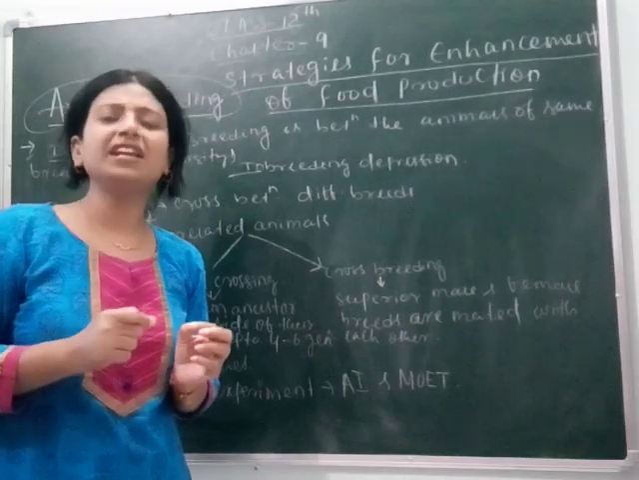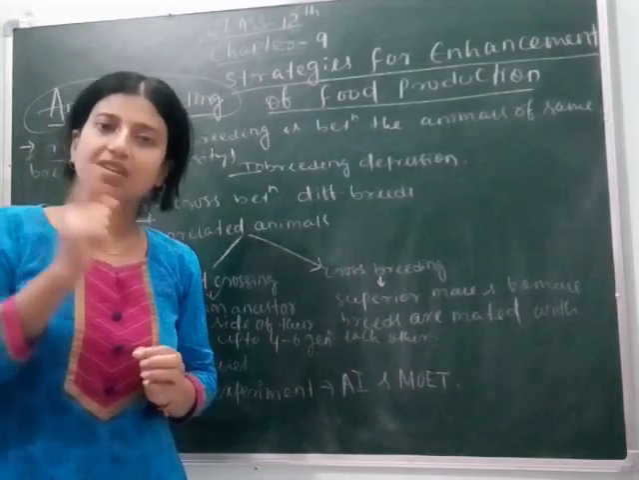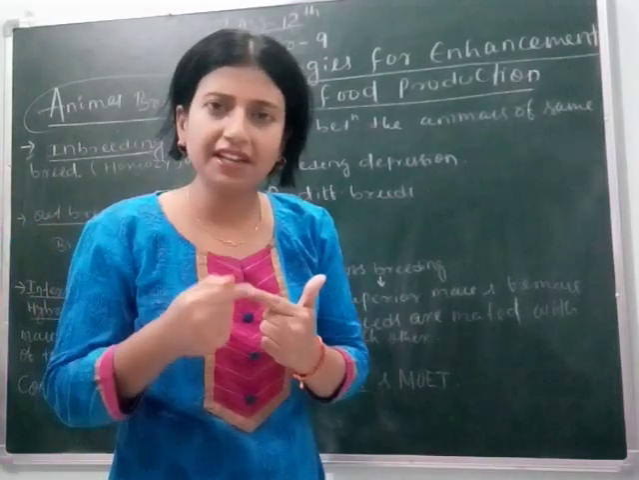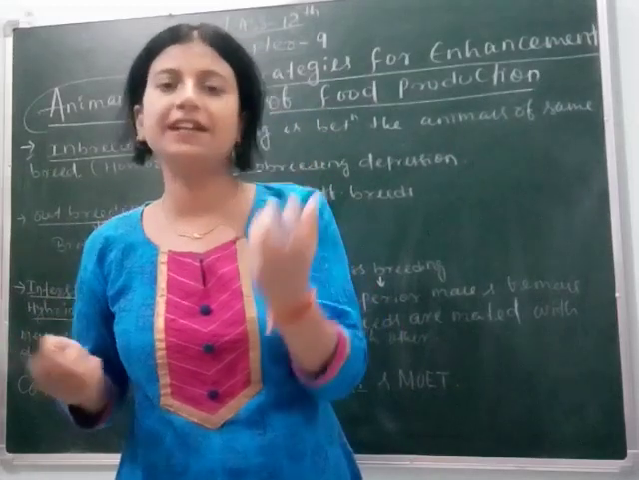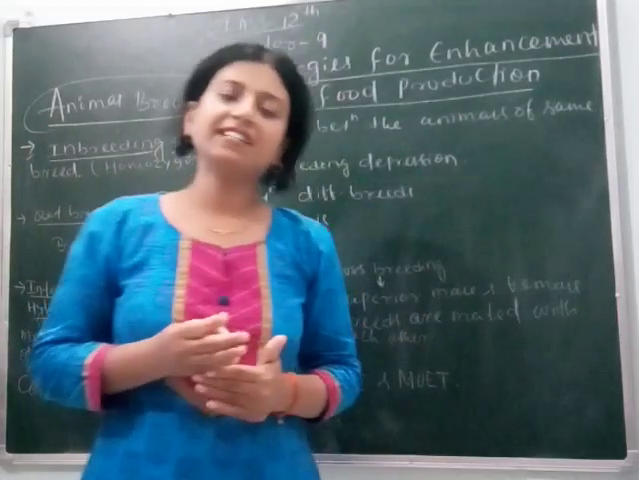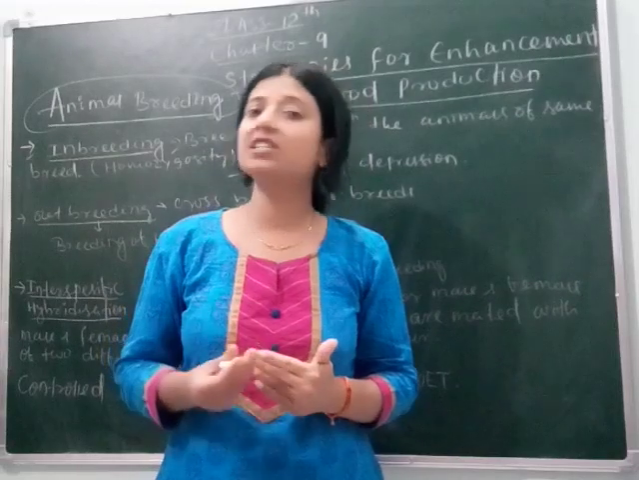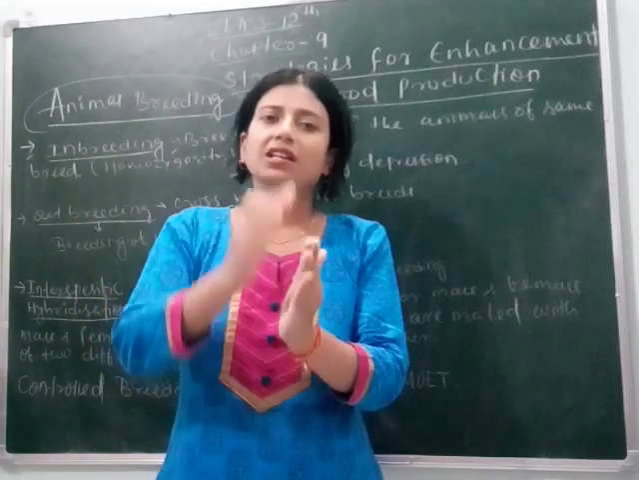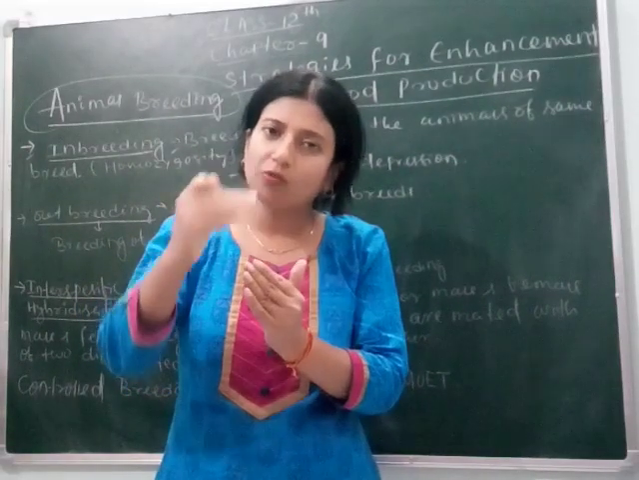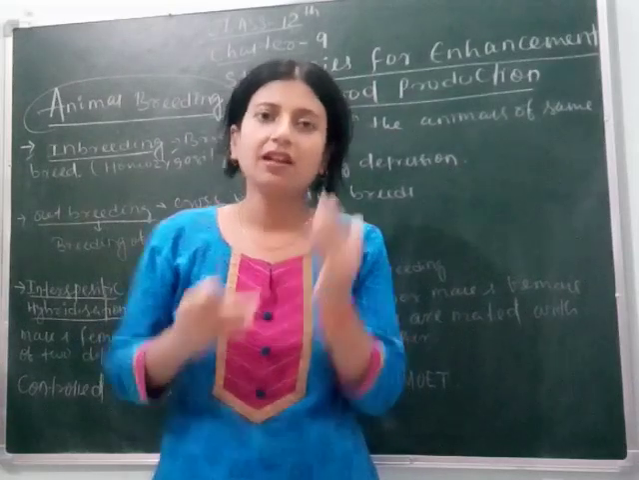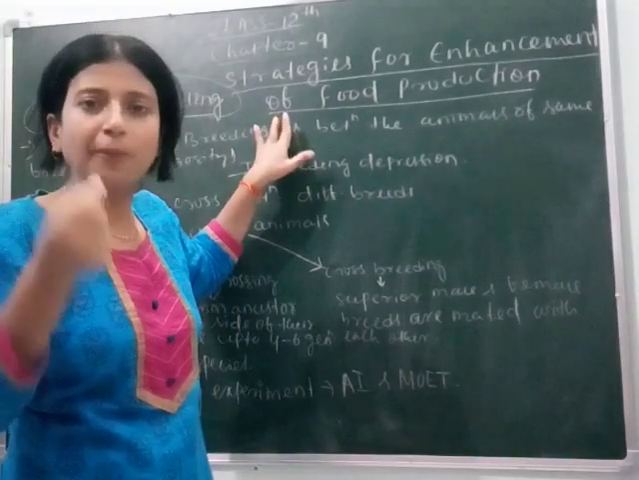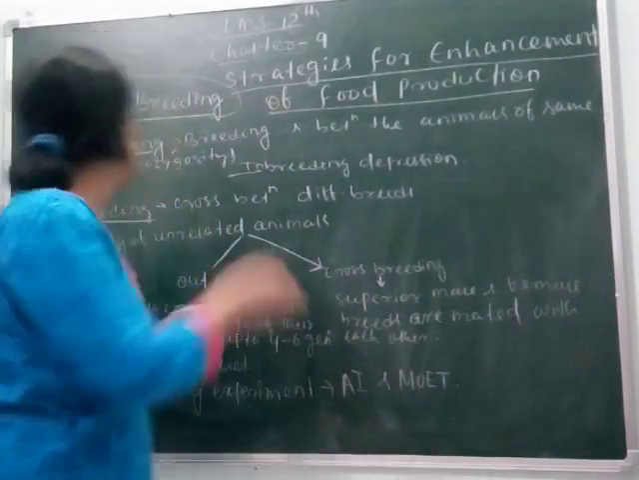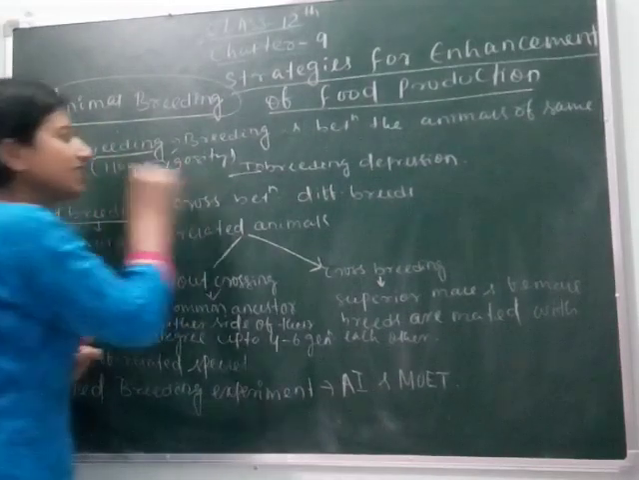But due to inbreeding, some problems are created. The first problem is increased homozygosity. Like you studied in chapter 5, inbreeding depression occurs. Inbreeding depression means that due to continuous reproduction between the same species, the productivity, quality and quantity gradually decrease. Clear? That's why inbreeding is not a perfect technique to produce large amounts of animals.